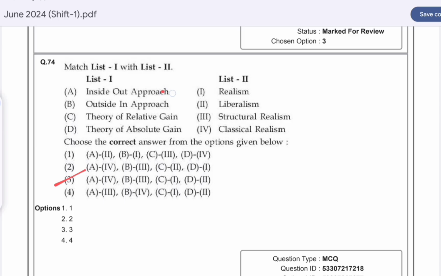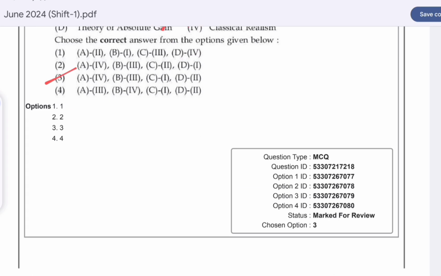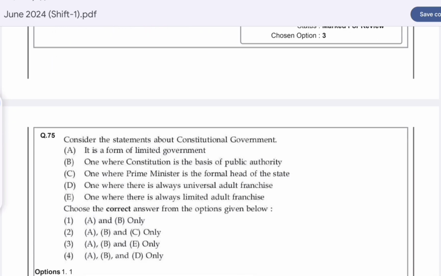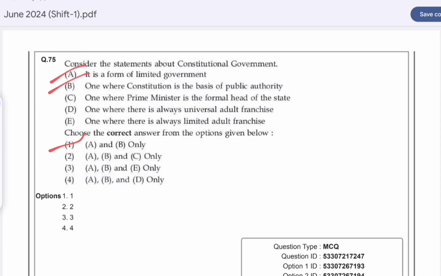Inside-out approach is by classical realism. Outside-in approach is given by structural realism. Theory of relative gain is given by realism, and the theory of absolute gain is given by liberalism. Question number 75. Consider the statements about constitutional government. Option A is correct here, A and B: that it is a form of limited government and one where the constitution is the basis of the public authority.